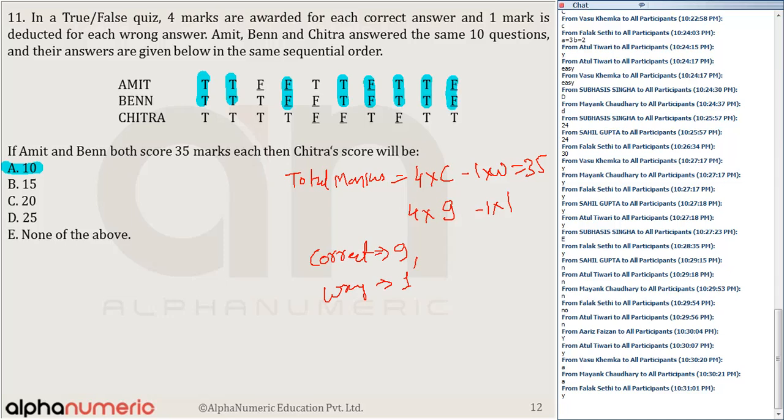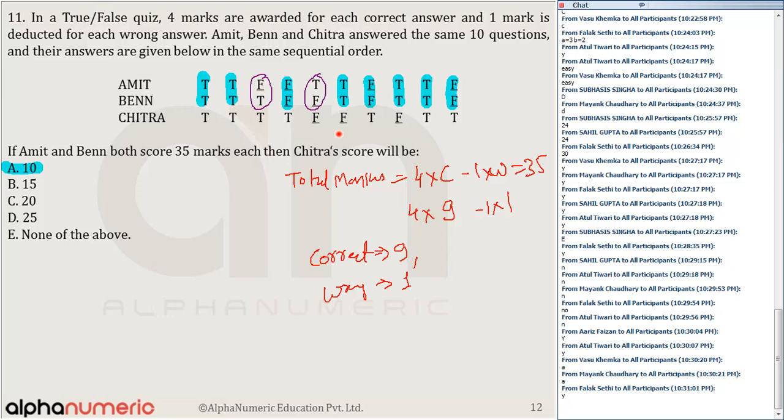For Amit and Ben, 8 questions are matching. So can you say the answer key of these 8 questions is the same? For the remaining 2 questions, we are not sure. But we know that Amit as well as Ben both have given 9 correct. So, for example, if the correct answer for question number 3 is false, Amit has got it right, Ben has got it wrong.